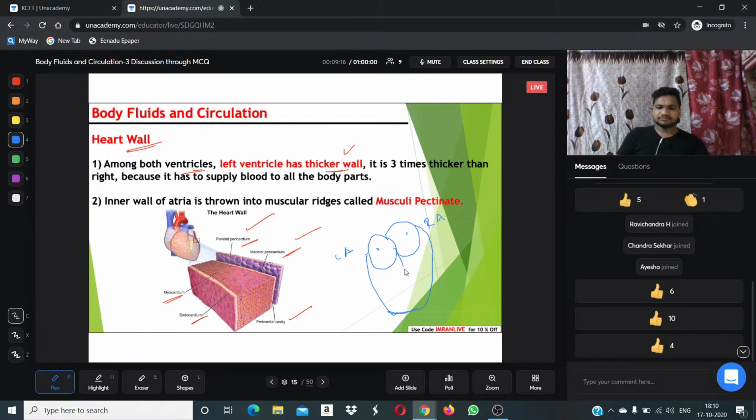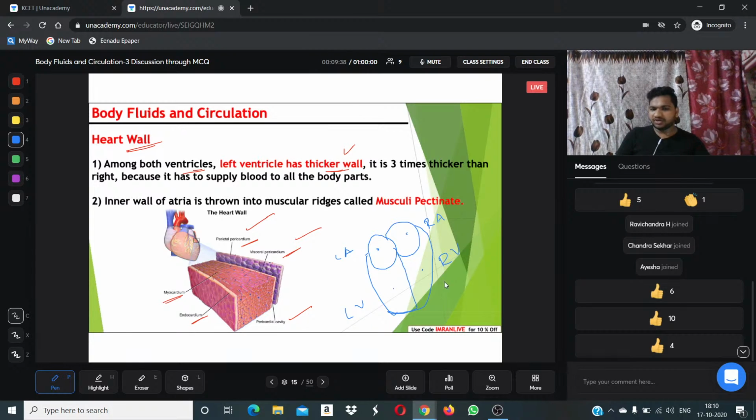Here we also have the large ventricles. This is the left ventricle and this is the right ventricle. If you are observing from this side, it will be left for you. If you observe from the opposite side, it will be different, like mirror action. So don't get confused. No need to worry that much.